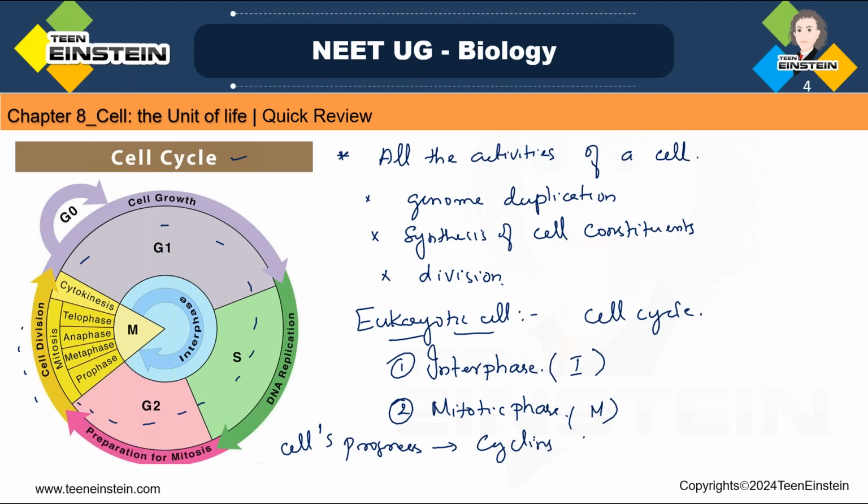Cyclins and cyclin dependent protein kinase. Cyclin dependent protein kinases, we can write in short form CDKs.